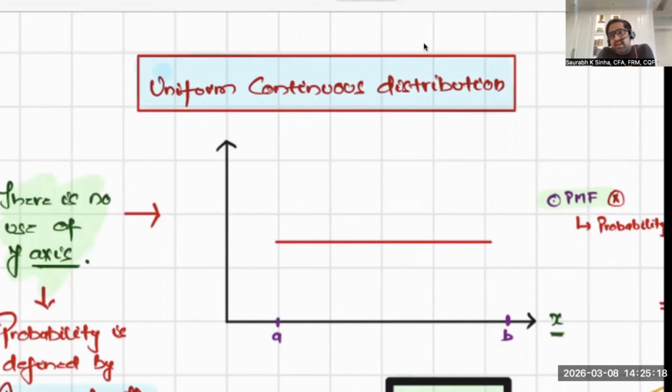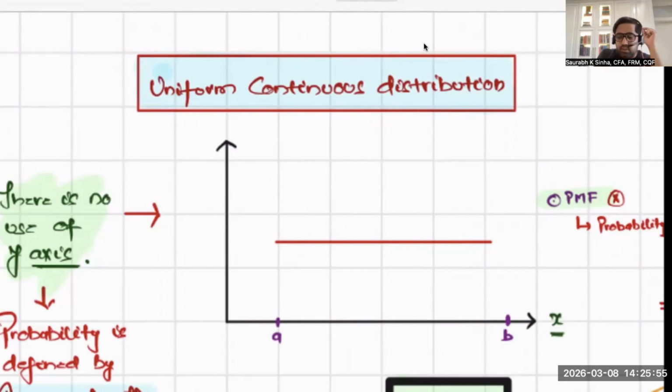I don't need the y-axis for my continuous distribution, so just focus on this line. This line is uniform. It's a horizontal line parallel to the x-axis. And this is uniform because the probability of every entity is identical. What is the probability? We'll talk about it. That's why it is a uniform, horizontal line.